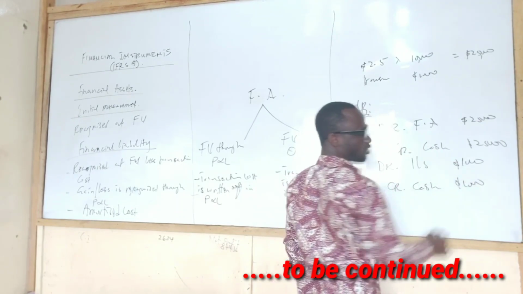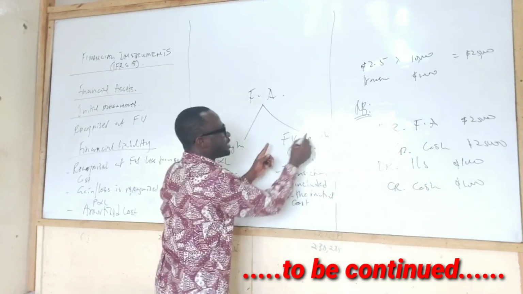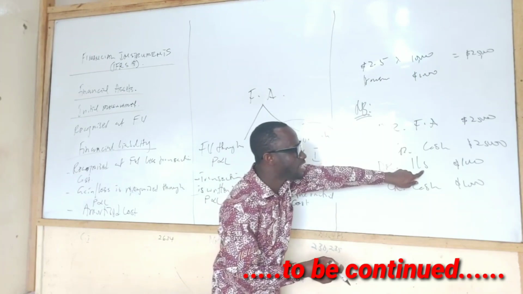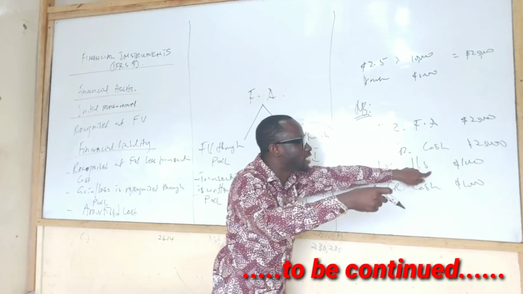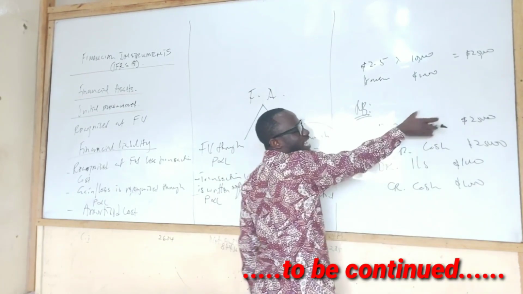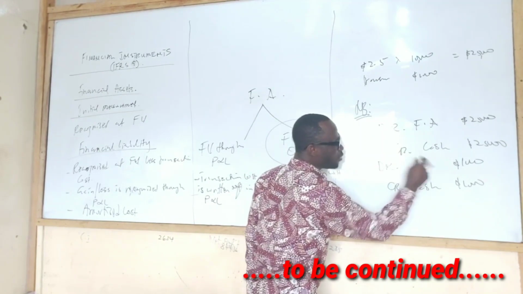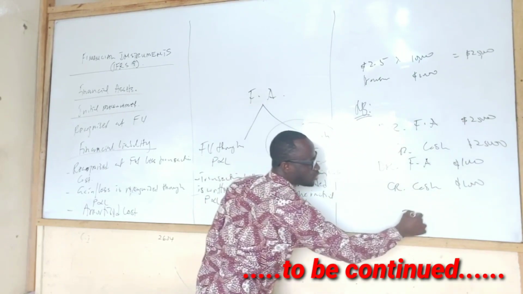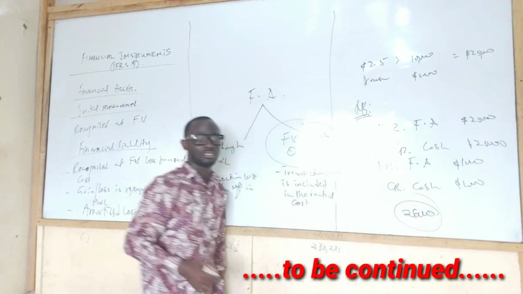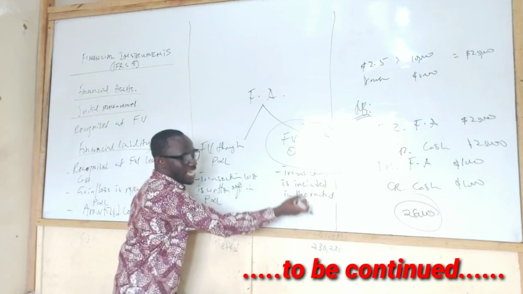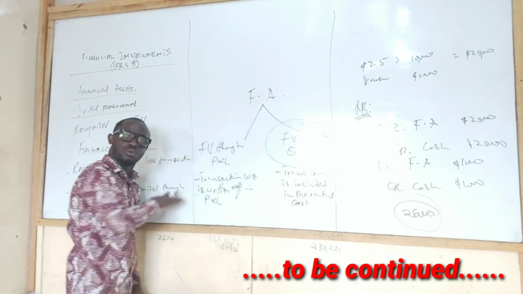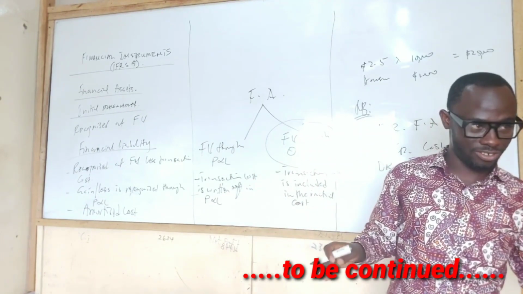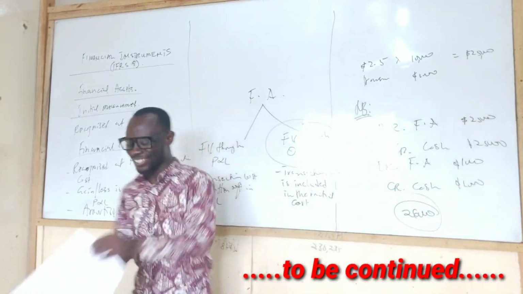But if we are carrying through OCI, then this debit entry would not go to the income statement. We would have debited the financial asset here, so that right now the financial asset would have been 26,000. Do you get it? That's why we say it is included. But here we write it off. Does it make sense? You okay now? Thank God. So let's go to the questions we have there.